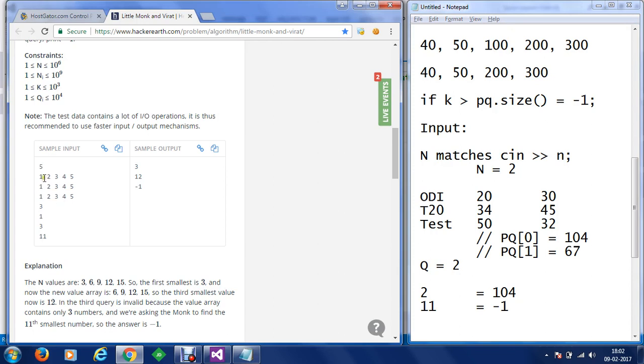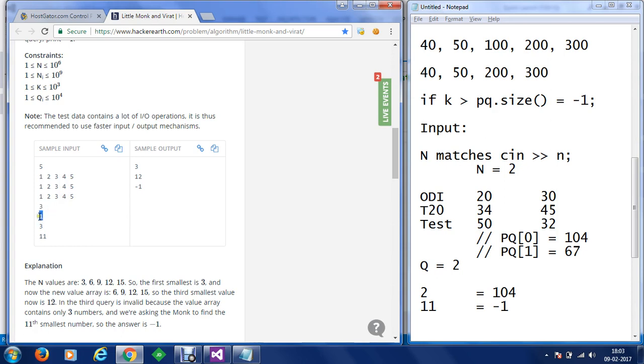So in the priority queue at 1 we have value 3, then here we have 2 3s, which is 6. On the third we have 3 3s, which is 9, then we have 4 3s, which is 12, and then on the last, at the top of the priority queue, we have 15. And then Virat will ask 3 questions.